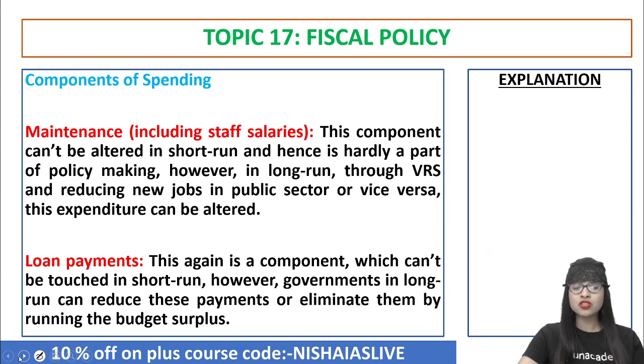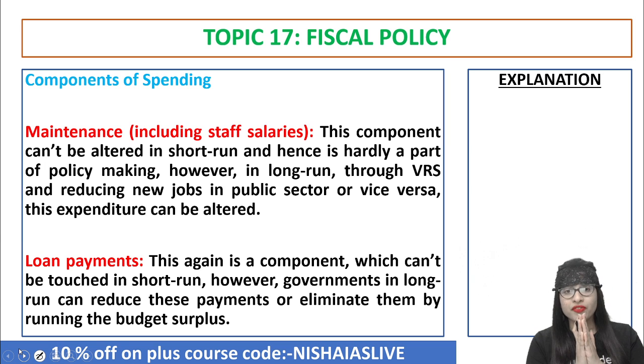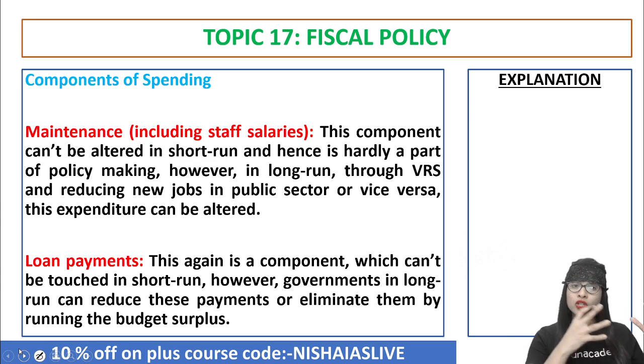Clear? So now, moving on to the last topic of discussion, that is components of spending under fiscal policy, or expenditure. Whatever revenue the government is getting, do you think they only keep on spending on infrastructure projects or welfare or subsidies? No. You have a load of government staff recruited in various government services. Don't you think so? You have to give salaries to these staff. From where does it go?